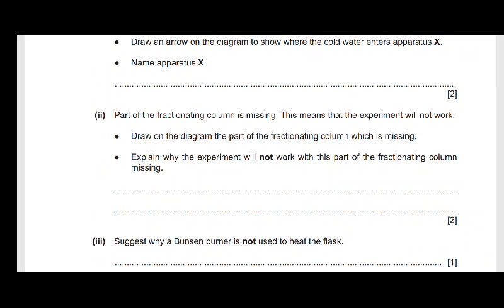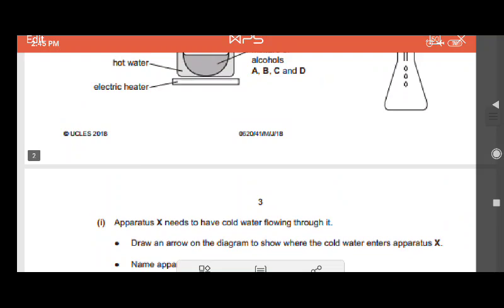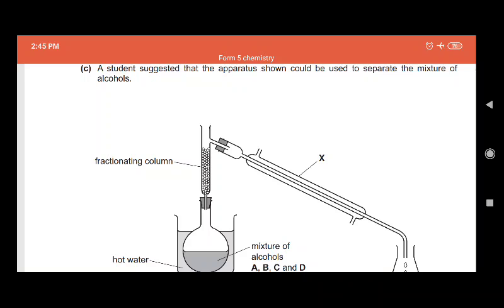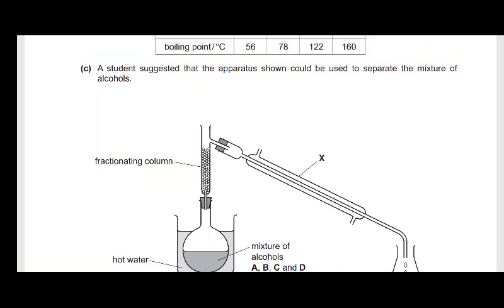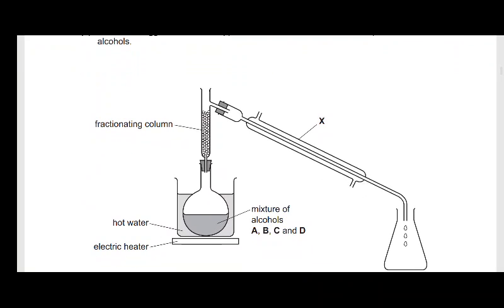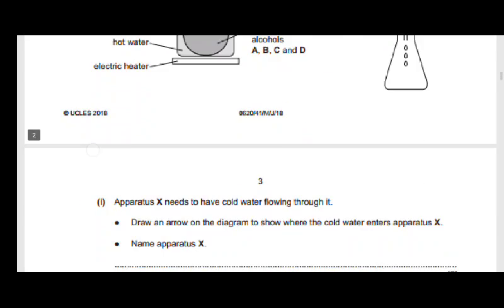It says, part of the fractionating column is missing. This means that the experiment will not work. So draw on the diagram the part of the fractionating column which is missing. Explain why the experiment will not work with this part missing. Apparently there are two things. You're supposed to have a thermometer and a stopper at the top of the fractionating column where you have the beads. When you don't have the stopper, the gases produced from heating the mixture will escape to the atmosphere. You don't want the gases to go like that. You want the gases to go into the condenser and then into the collecting flask.